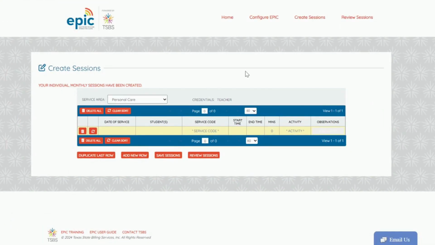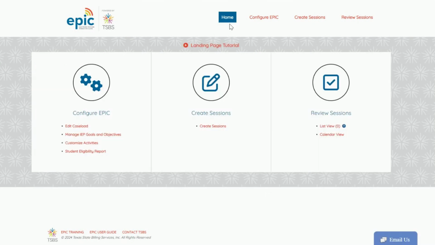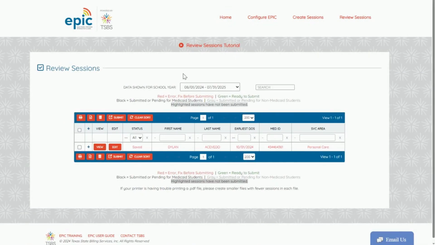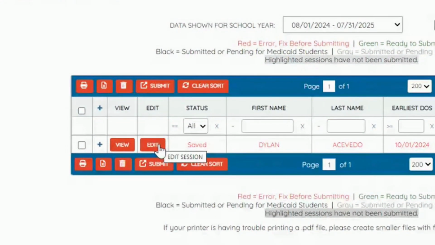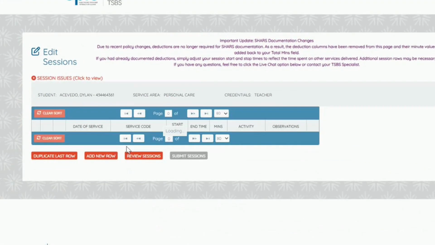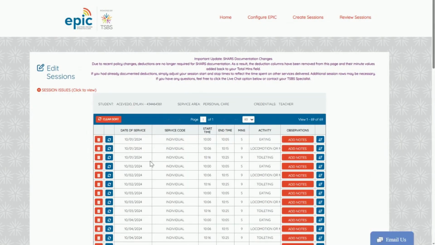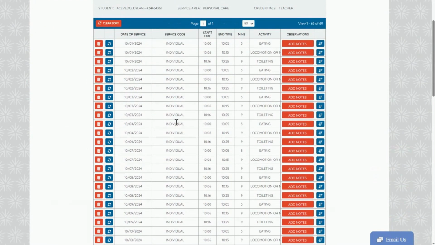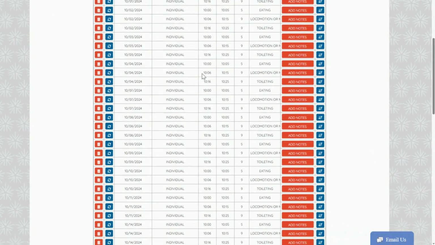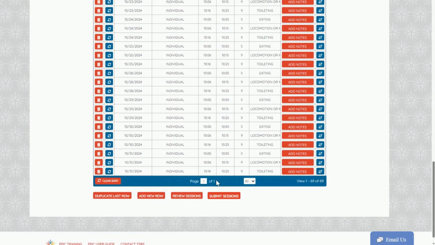Should times need to be edited or absences accounted for, that is fine, because we have simply created a template for our PCS billing. Any necessary changes can be made by going into Review Sessions and selecting the Edit button. Here, you can adjust the start or end time if necessary, or mark a student absent. Once you are finished editing the session, please click on Submit Sessions at the bottom of the page.